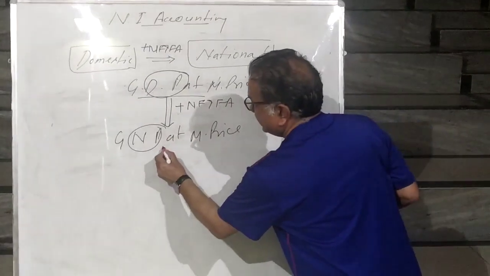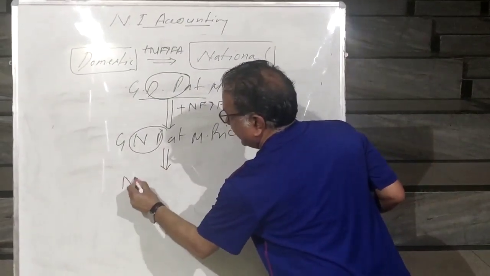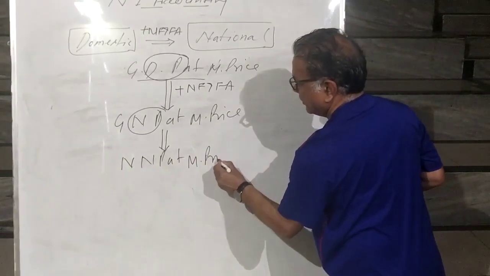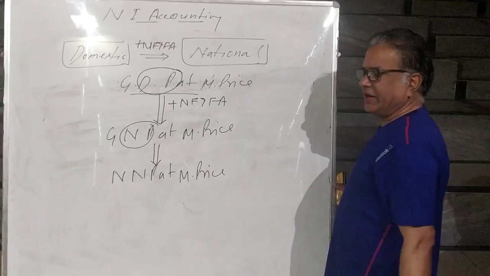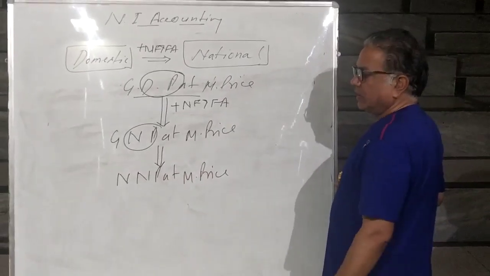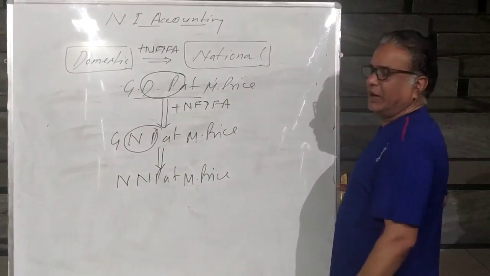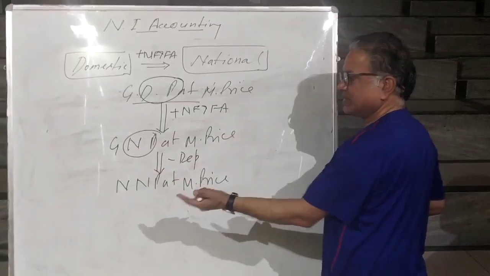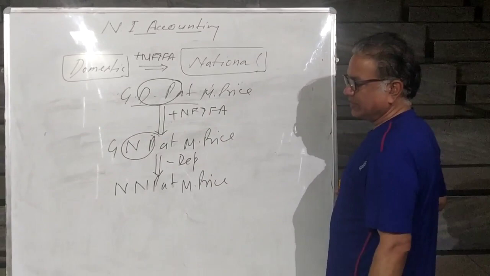Now further, this GNP at MP is to be converted into NNP at MP. You have to convert gross national product at market price into net national product at market price. The only difference is you have to convert gross into net. How do we convert gross into net? Minus depreciation. The rest is same: national product, market price, market price.